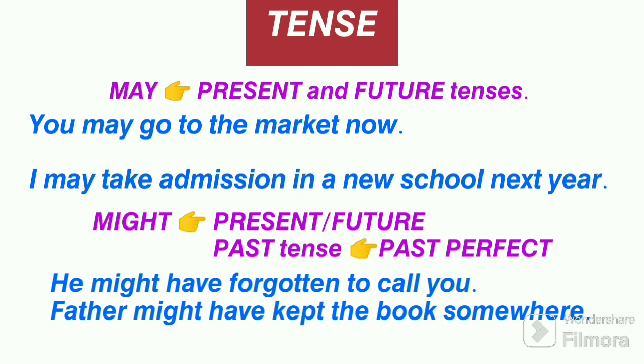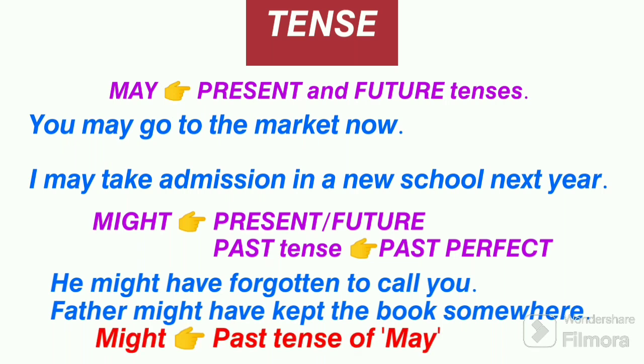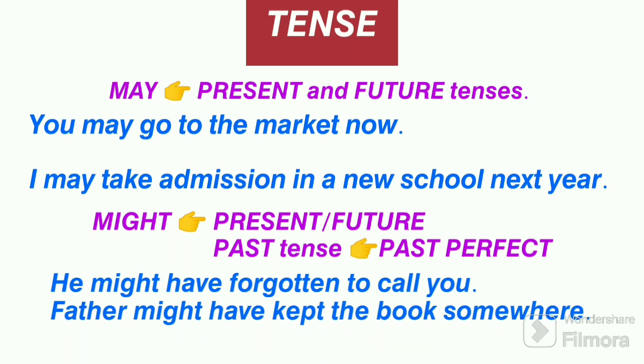On the other hand, in case of might, apart from being used in present and future tenses, it has a special use in the past perfect tense sentence. This is because of the reason that might is the past tense form of may. For example, "He might have forgotten to call you." "Father might have kept the book somewhere."